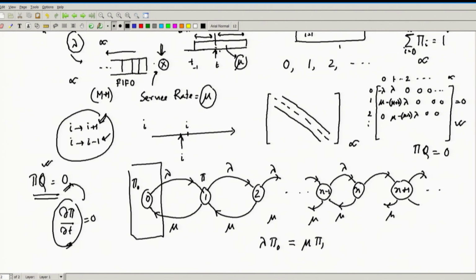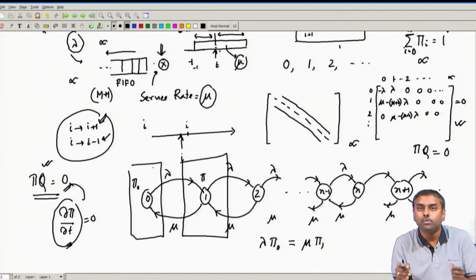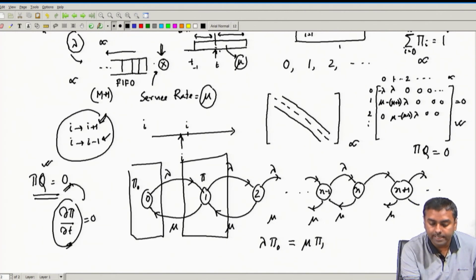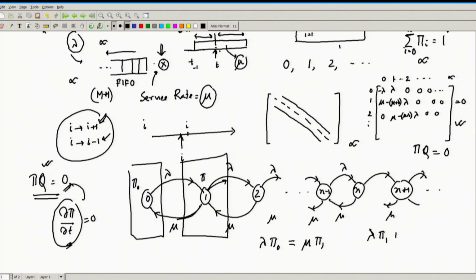Basically, for node 1, all the outgoing rate must be equal to the incoming rate. The outgoing rate is lambda into pi 1 plus mu into pi 1, and that must equal all the incoming rate, which is lambda into pi 0 plus mu into pi 2.